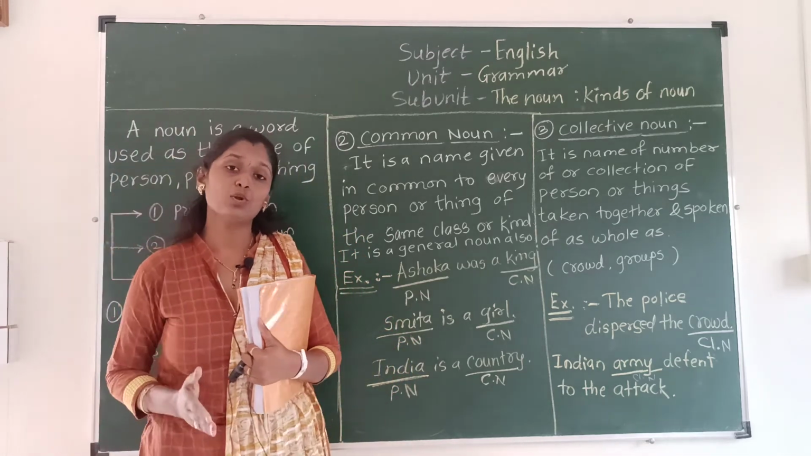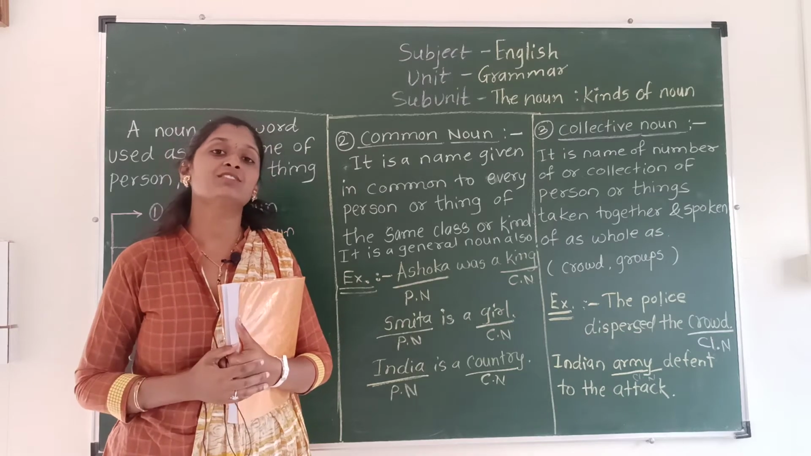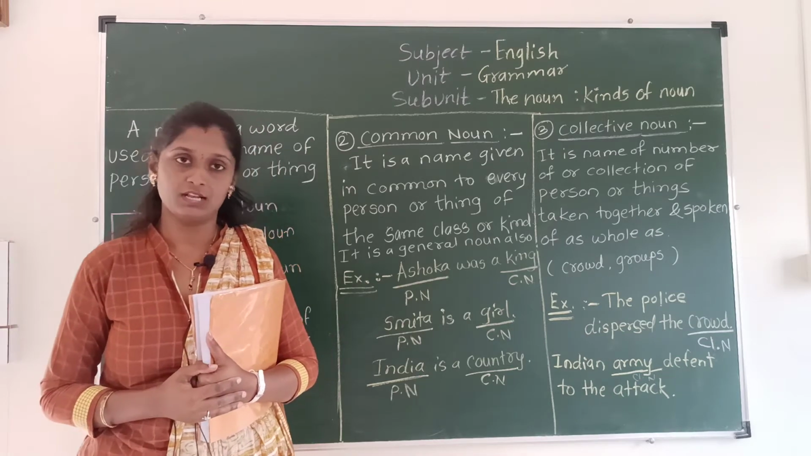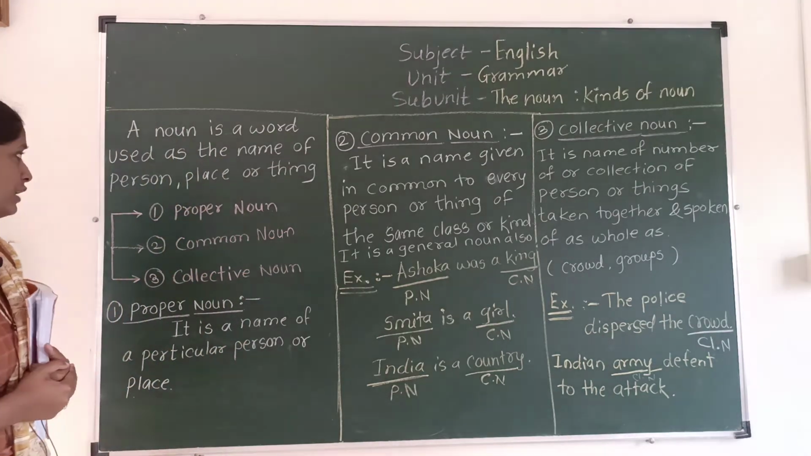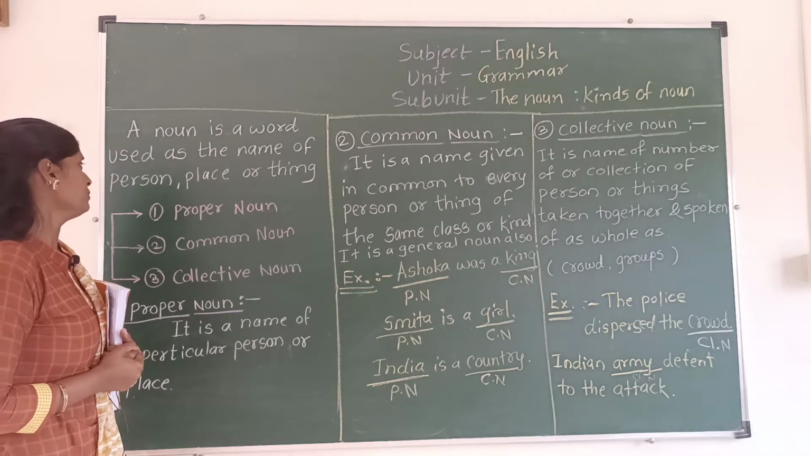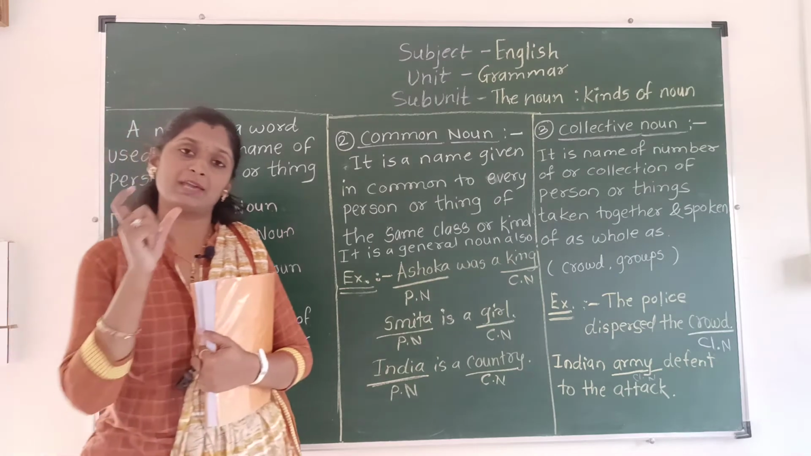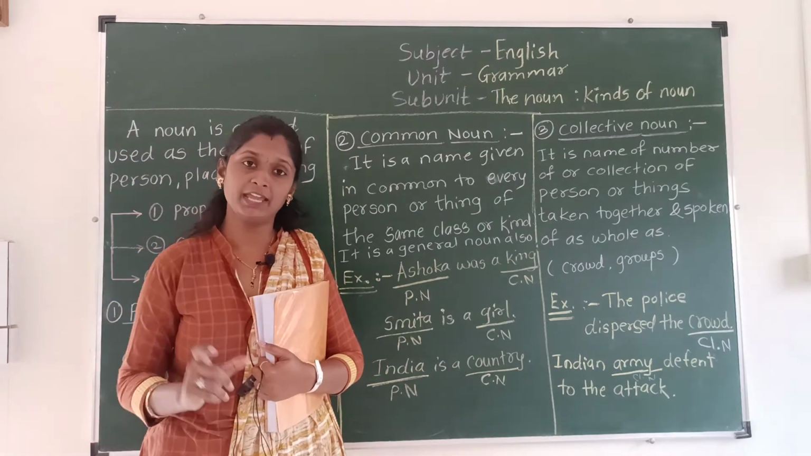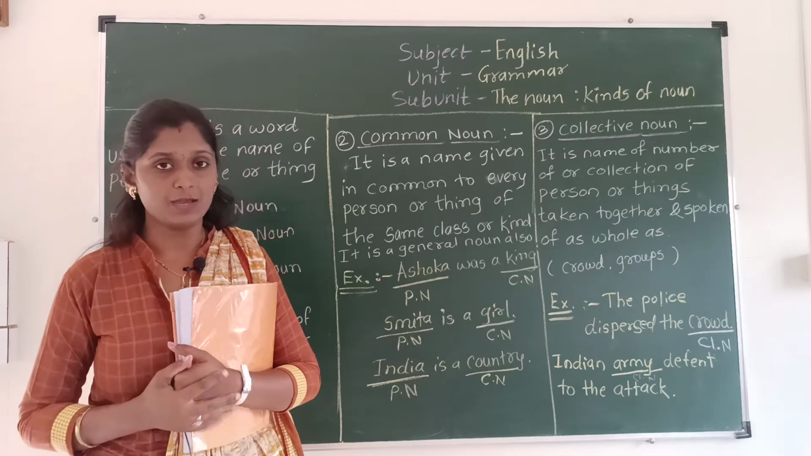In the noun topic there are various kinds of noun, so today we will learn these kinds of noun. Now let's see. First, see the definition of noun. A noun is a word used as the name of person, place or thing. Noun means what? A name of person or name of thing or name of place. That we call a noun.